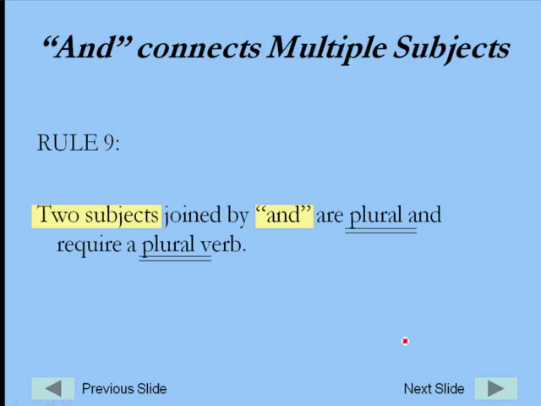Rule 9 says that if we have multiple subjects connected by and, the word and is kind of like a plus sign. So if I have one and one, the key here is that it's more than one, right? Anytime I have and, whether it's 1 and 1, 2 and 1, 3 and 1, it doesn't really matter. It's more than one. So it goes from being singular things to being plural things.